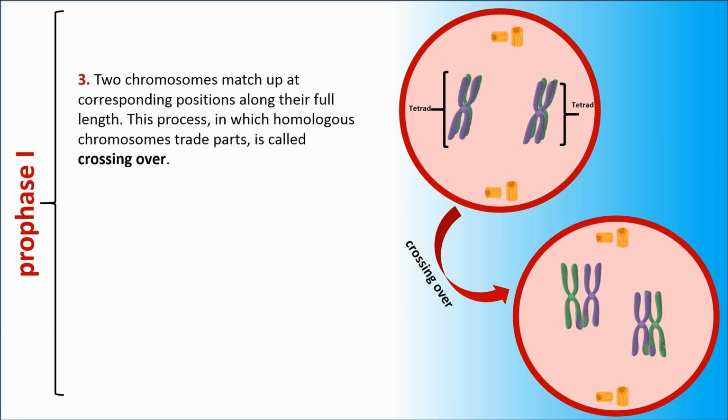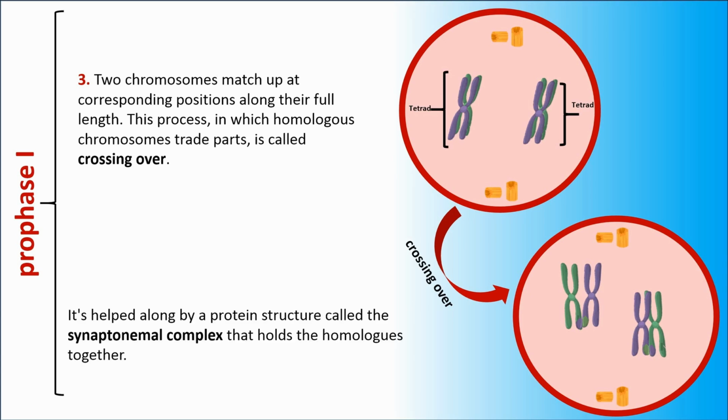Number 3. 2 chromosomes match up at corresponding positions along their full length. This process, in which homologous chromosomes trade parts, is called crossing over. It is helped along by a protein structure called the synaptonemal complex that holds the homologs together.